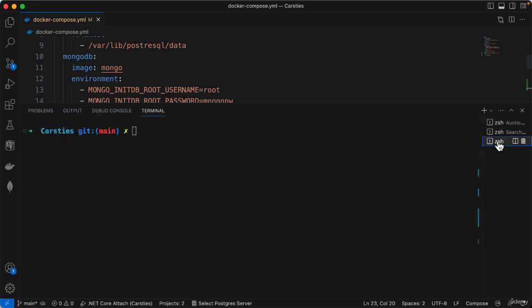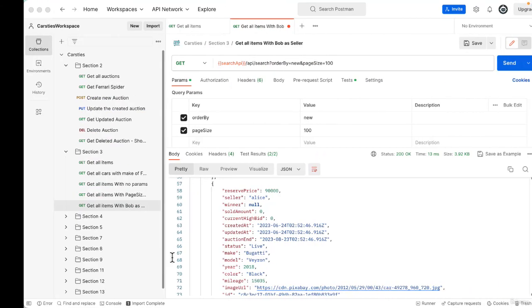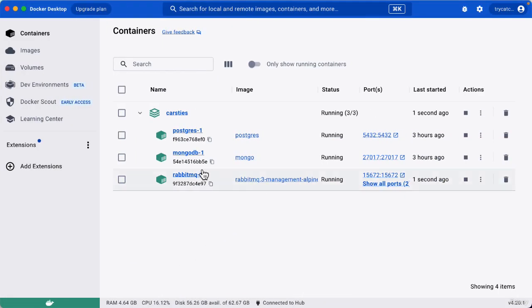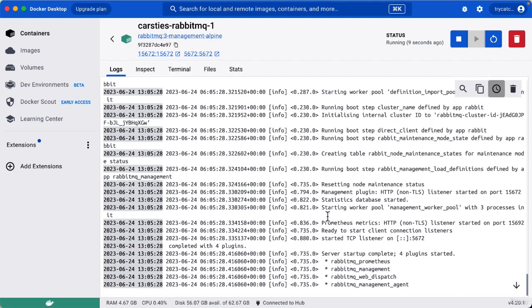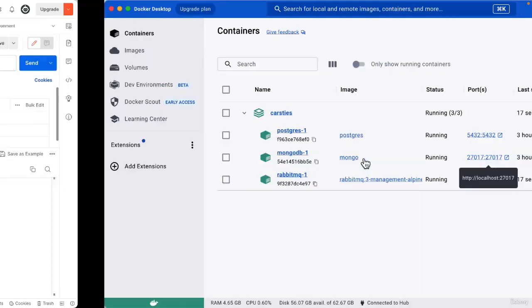Let's just start this service and see what happens. So I'm going to go to the third tab inside here, and I'm going to run docker compose up -d, which is going to go ahead and get the RabbitMQ image, and hopefully it will start. And once that's done its thing, then we now have the RabbitMQ service up and running. If we go take a look at Docker, we can see that we have this up and running, and we can see the logs saying that server startup is complete, which is good. But what we also have inside here is something running on 15672 as well.